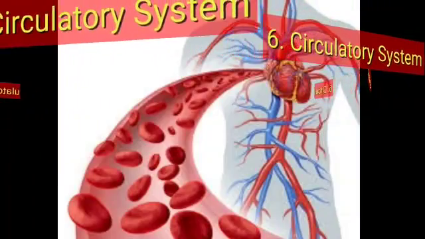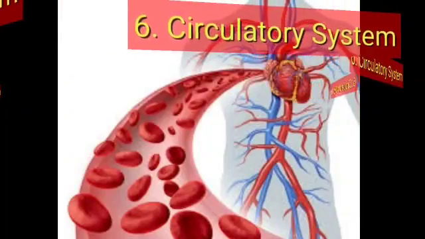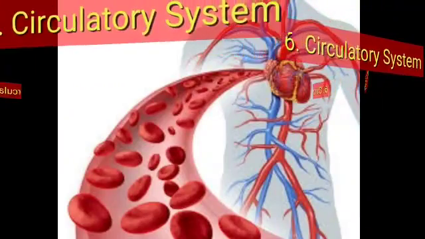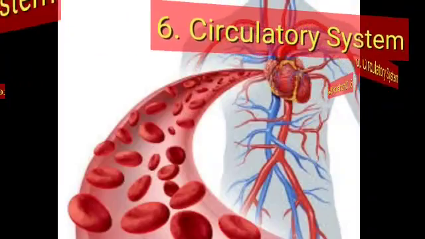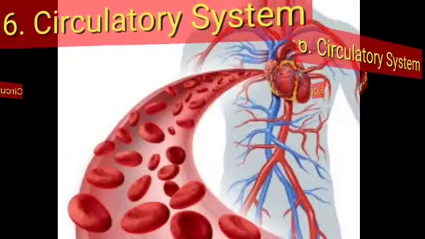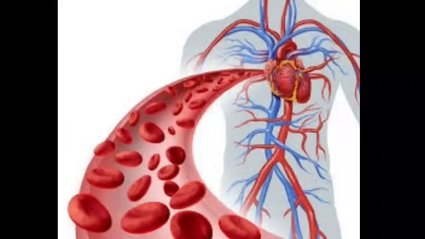So what is the main function of blood? Blood carries various substances like oxygen, carbon dioxide, nutrients and waste products from one part of the body to another. And this flow of blood through all parts of the body in an orderly manner is called circulation. And blood consists of blood cells which are called corpuscles and a fluid called plasma in which the corpuscles float.